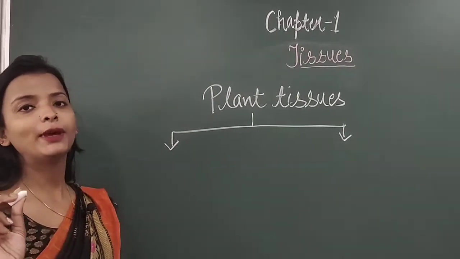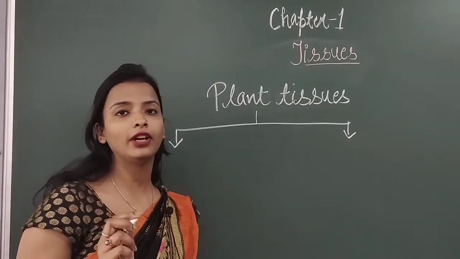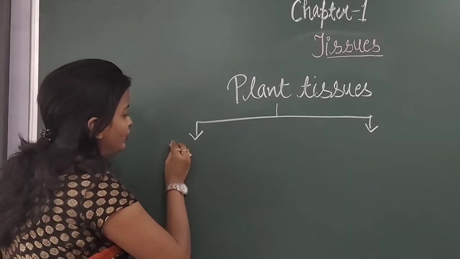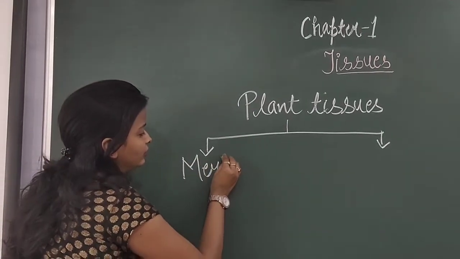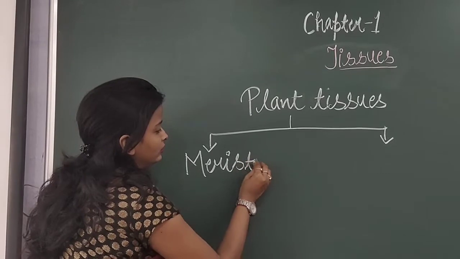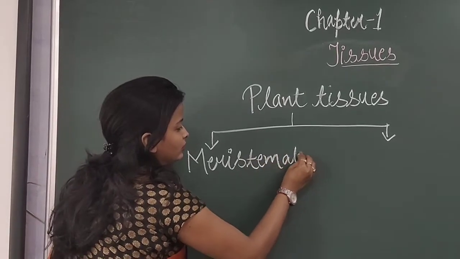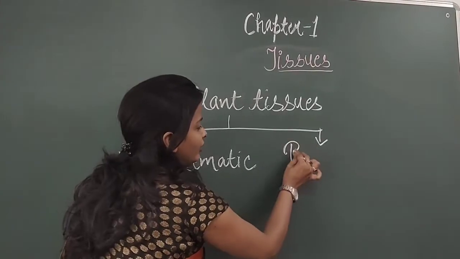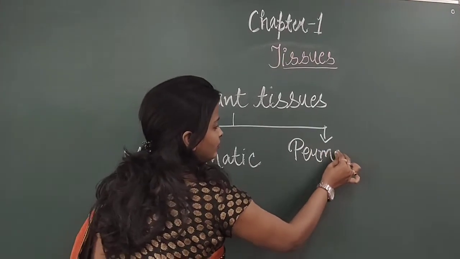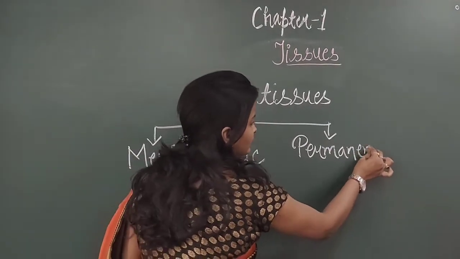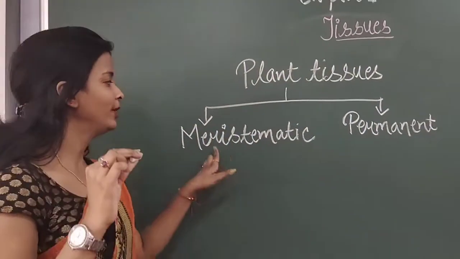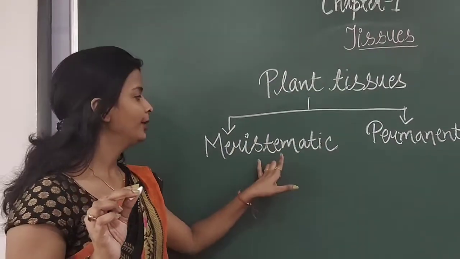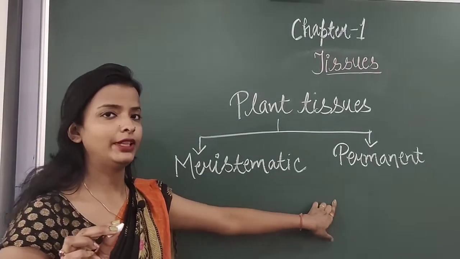The first one is meristematic tissue and the second one is permanent tissue.